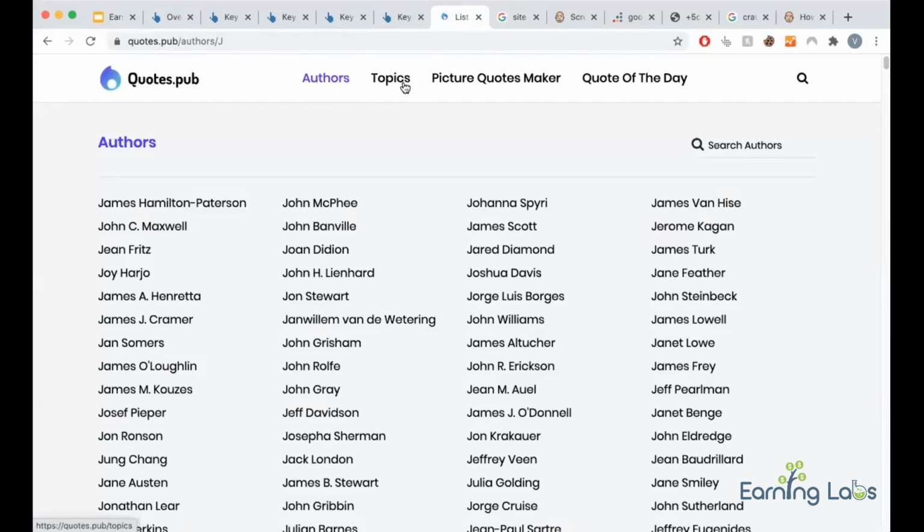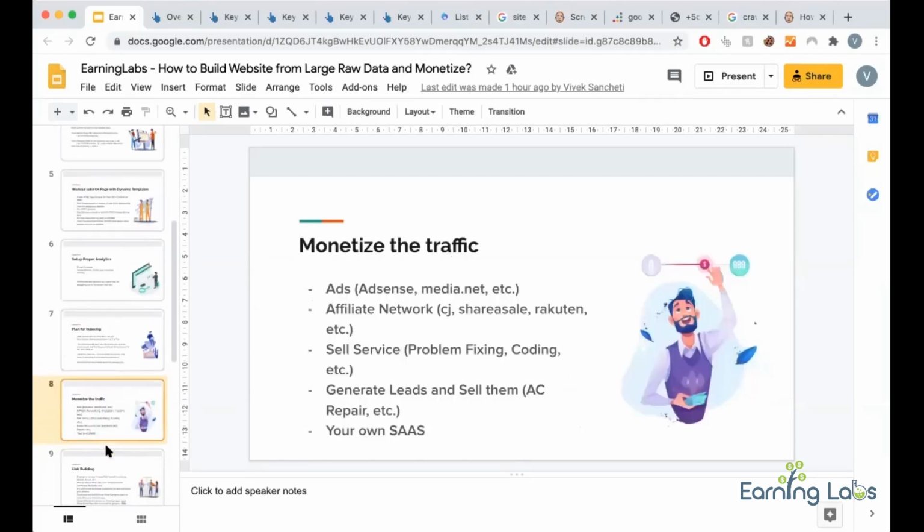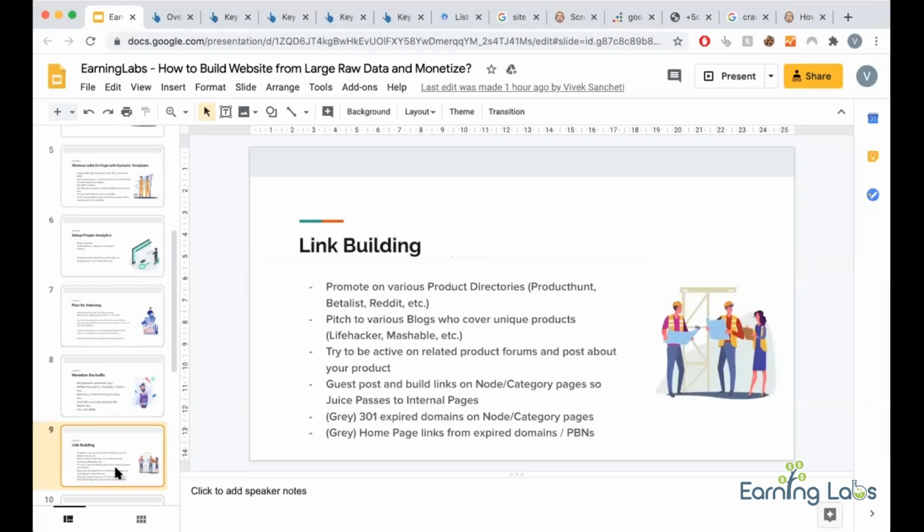See, HTML sitemap doesn't mean you name it HTML sitemap. You can name it something user friendly, like authors, topics, so that Google knows what it is. And even for normal users, it's easy to crawl your site from there. So this was about indexing, which is the major concern for everyone who is into automation or building such big sites. Okay, so next thing is monetization, but before monetization I will cover the link building thing.